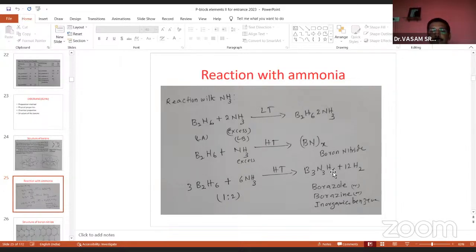You get the compound B3N3H6. This compound is called borazole or borazine or inorganic benzene. So 3 names: one is the diammoniate of diborane, boron nitride, and borazole, or generally we call it inorganic benzene. Remember the structures one by one. These 3 reactions are very, very important. All react with ammonia. And the next one.